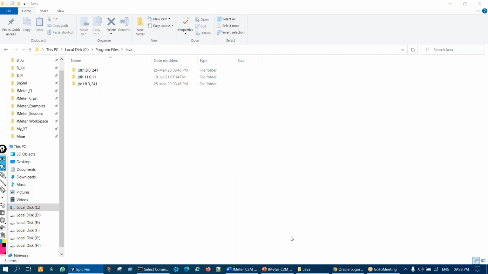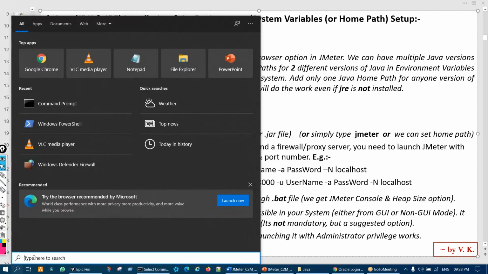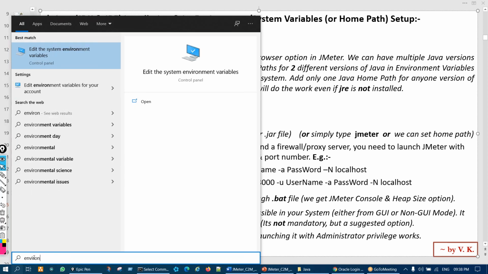I am repeating it. Now we have to set up the environment slash system variable or home path. So what is that, right? This is actually where we give information to our system about where Java is installed. Okay, it's a necessity, remember. So how to give that? You go here to the search bar in Windows and just type environment variables. If you just simply type that, you'll see this link, right? You see, edit the system environment variables.